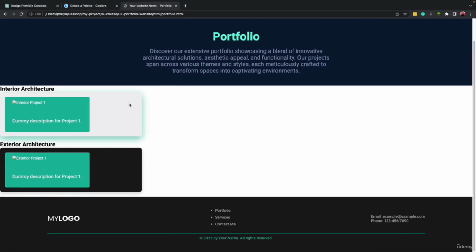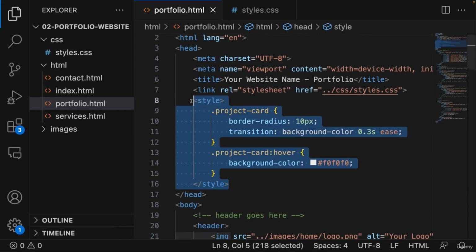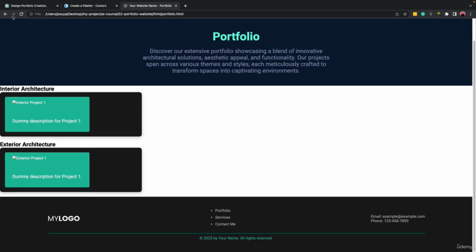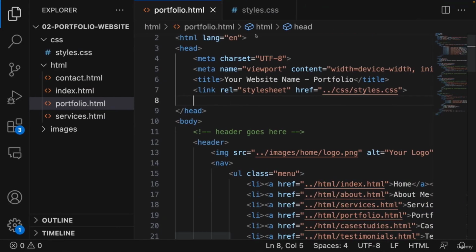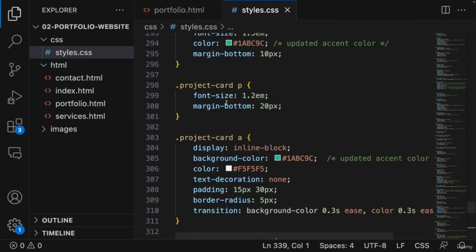If I hover the mouse, you see this part become white, right? And if I just select and remove it, let's say we don't have it at all, and I come here and refresh, if I hover the mouse on this part, now it's not changing. Only this part is changing, and that is because we have the code inside the CSS part, okay? So this was something additional.